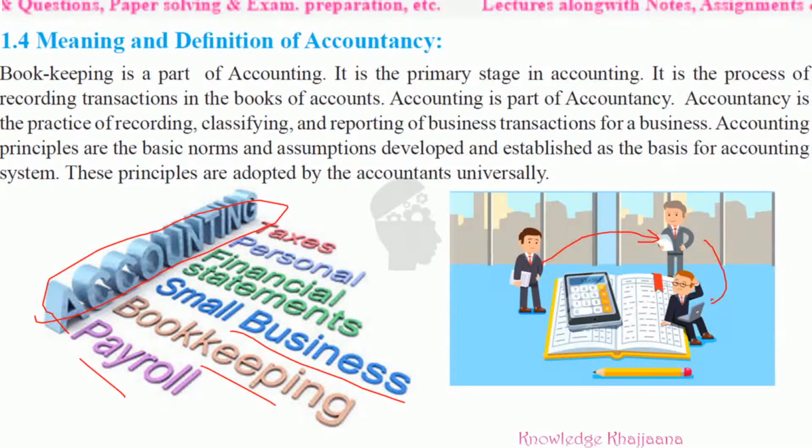Recording is done in different books of accounts, maybe first in physical books of accounts, and then on the computer using different software. See, the calculations are also done over here. So this is the first stage, it is bookkeeping, and the second stage is accounting.